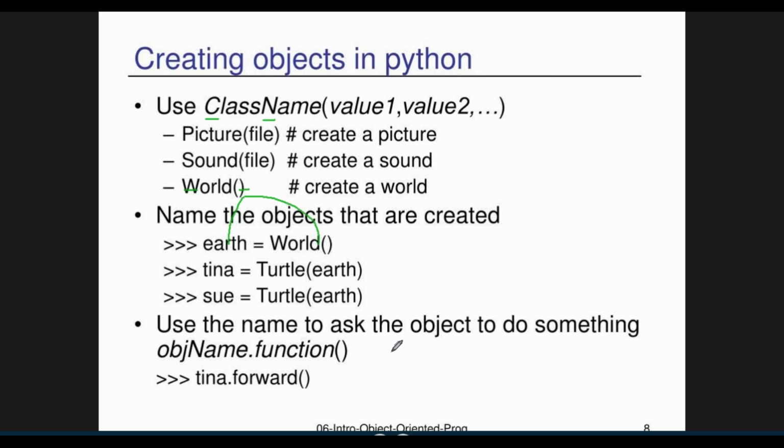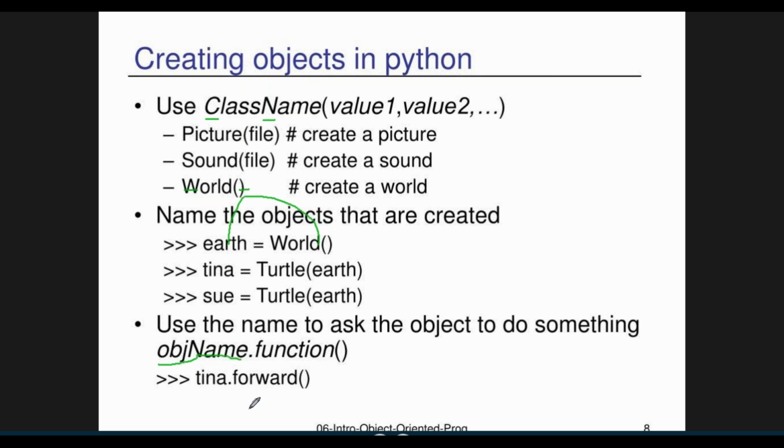Object name dot function. Now see, this is the object name, the name of the object, dot your function. So this is Tina dot forward. Tina means turtle dot earth, so your world is converted to earth. That turtle of earth is sending to Tina.